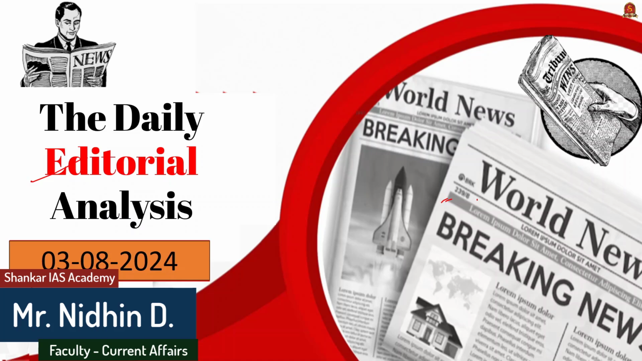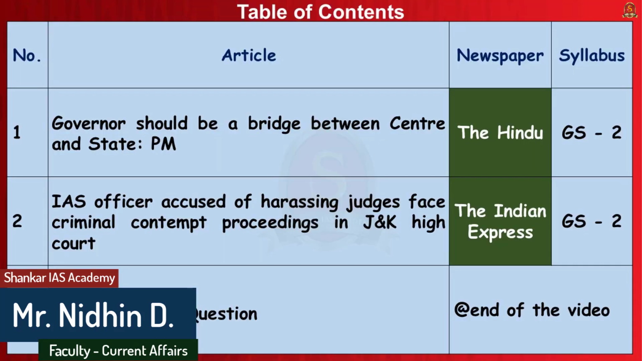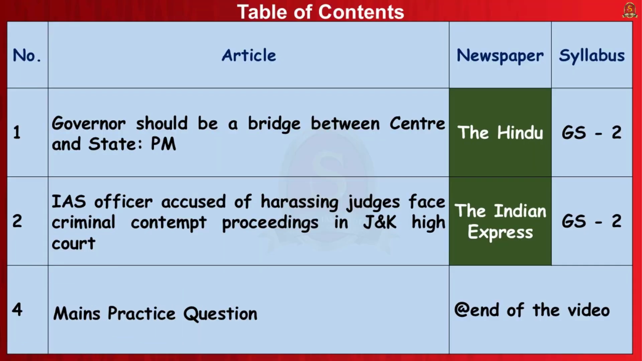Today, 3rd August 2024. This is a list of articles that we will be discussing. The first editorial article, Governor should be a bridge between Centre and the State: Prime Minister. It is taken from the newspaper The Hindu. This comes under the GS paper 2. And the second newspaper article, IAS officer accused of harassing judges face criminal contempt proceedings in Jammu and Kashmir High Court. This is taken from the newspaper The Indian Express and comes under GS paper 2.